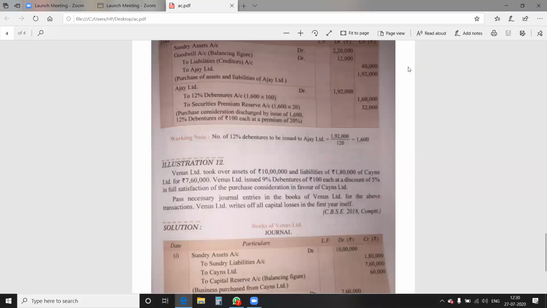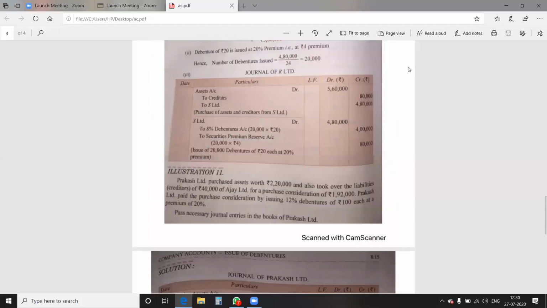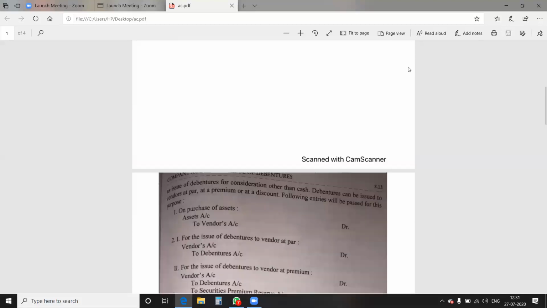We started with the topic of issue of debentures for consideration other than cash. We did its meaning first. Whenever any company purchases an asset from the vendor and issues its debentures to the vendor for consideration other than cash, such issue is known as debentures issued for consideration other than cash.